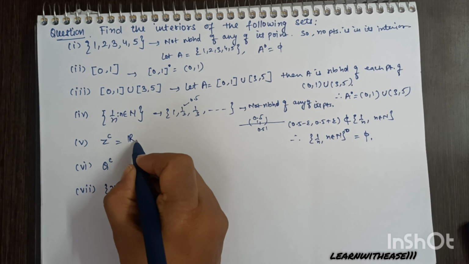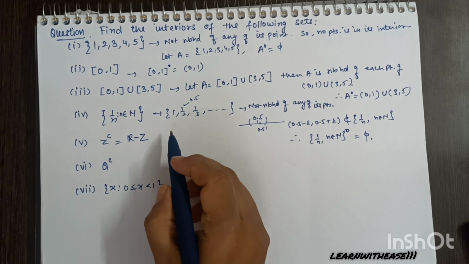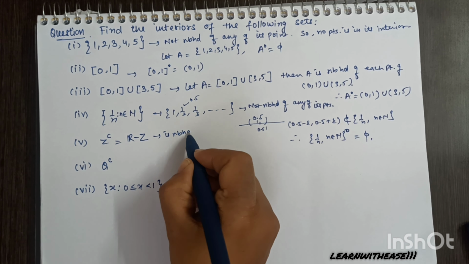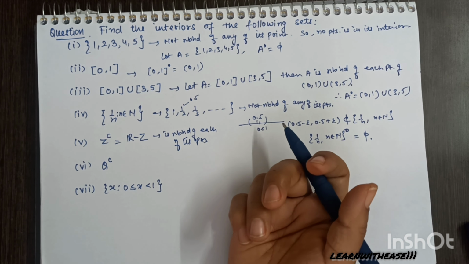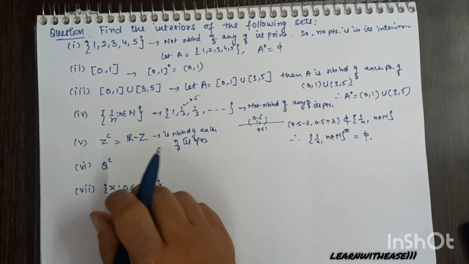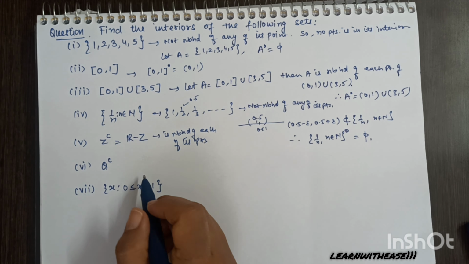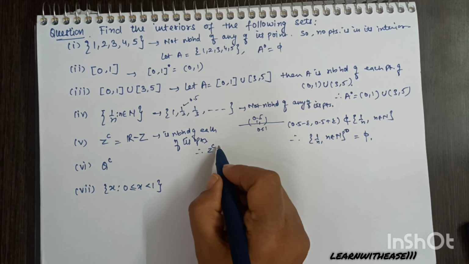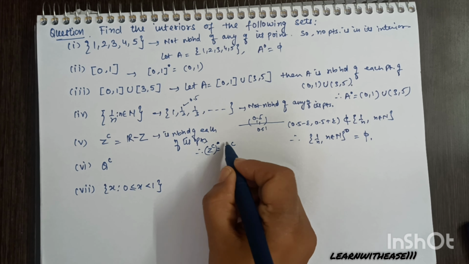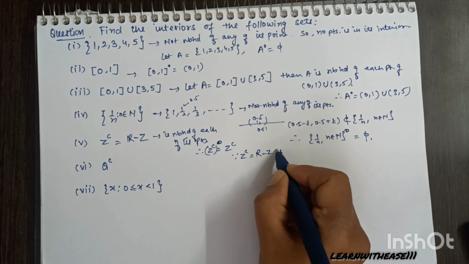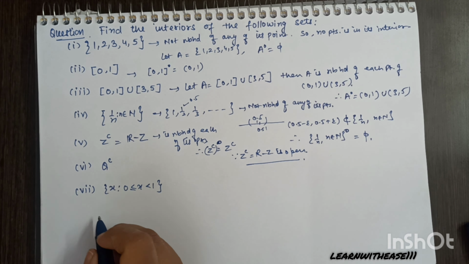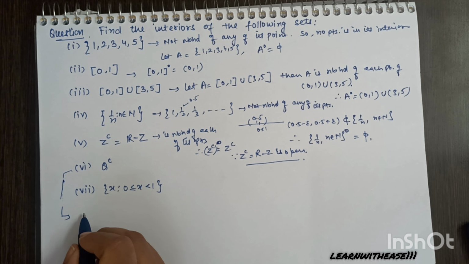Integer complement. Complement of integers means R minus Z. This is a neighborhood of each of its points, because once you remove integers from the real numbers, it is a neighborhood of each of its points. Hence its interior will be R minus Z. R minus Z is the set and its interior is the same.